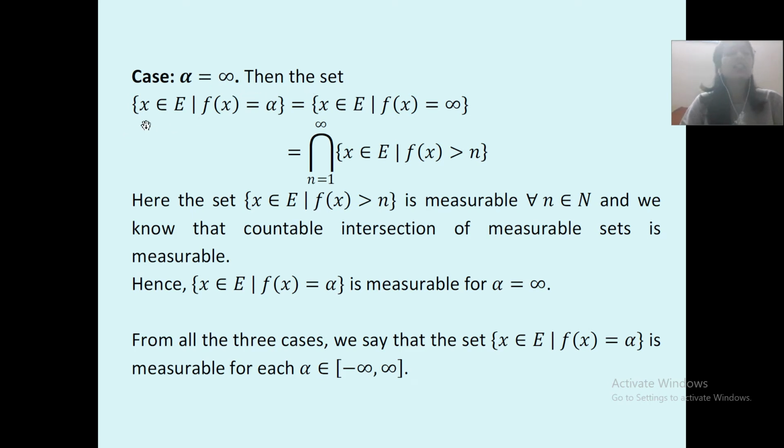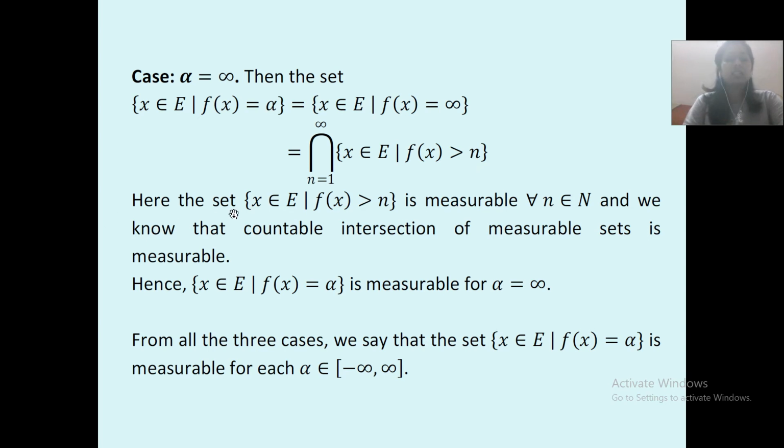Then the set x belongs to E such that f of x is equal to alpha is equal to x belongs to E such that f of x is equal to infinity. Why? Because alpha is equal to infinity. So in place of alpha, whose value have we put? Infinity's. Is equal to intersection n runs from 1 to infinity where x belongs to E such that f of x is greater than n.